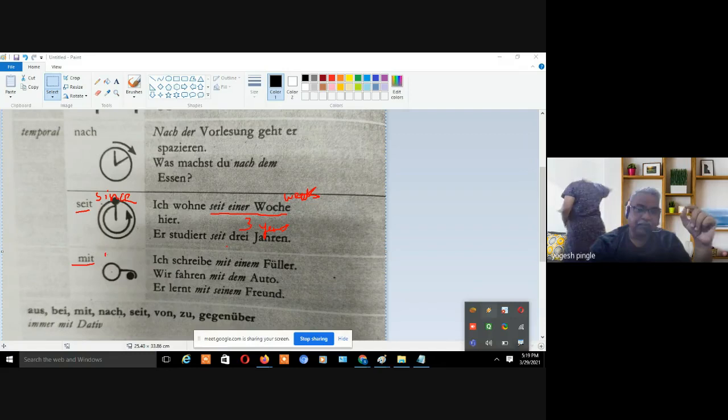Now mit means with. Ich schreibe, I write. Ich schreibe mit einem Füller. Füller means pen, as I told you, right? So der, den, dem, einem. So einem is the dative form. He writes with a pen.